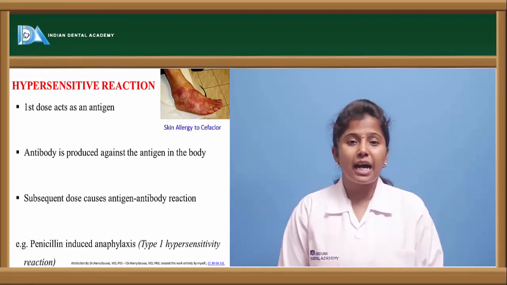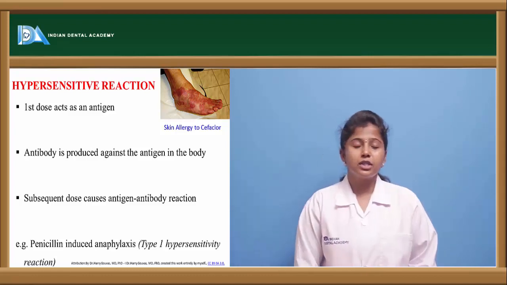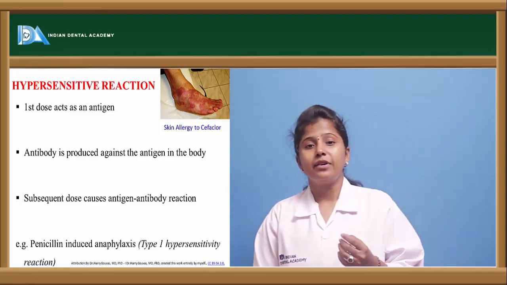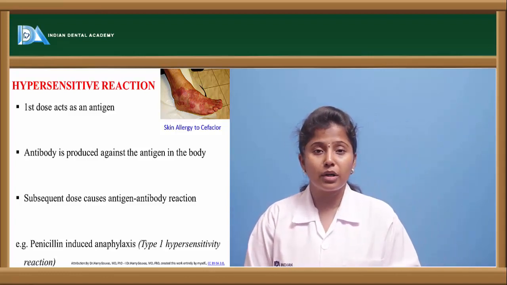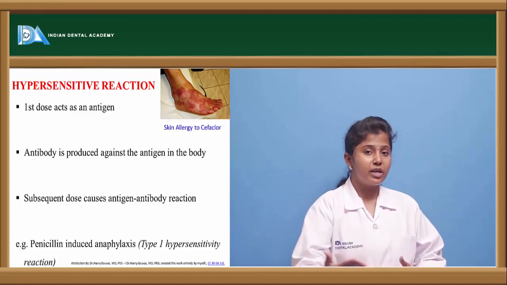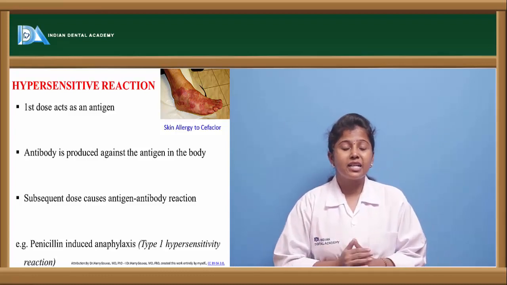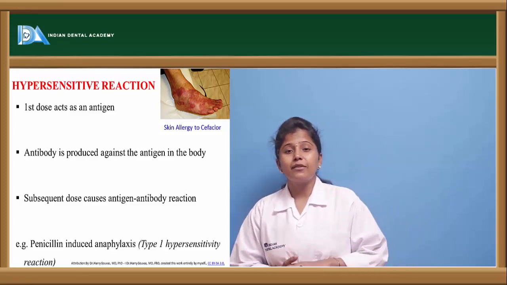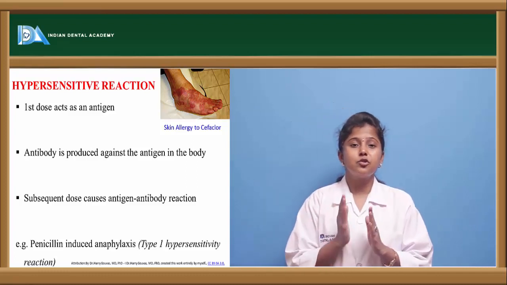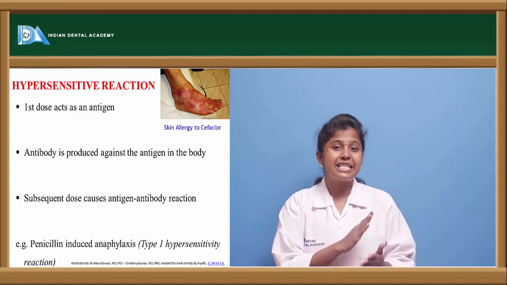The other type of reaction is hypersensitivity reactions, or drug allergy. Here, the first dose of the drug acts as an antigen. If any foreign particle, foreign body or microorganism enters the body, our body will release an antibody against it. This antibody will go and bind to the antigen, and thereby the antigen will not cause any harmful effect. For example, we give vaccinations in order to prevent disease. First we give the vaccination, and the first dose acts as an antigen.